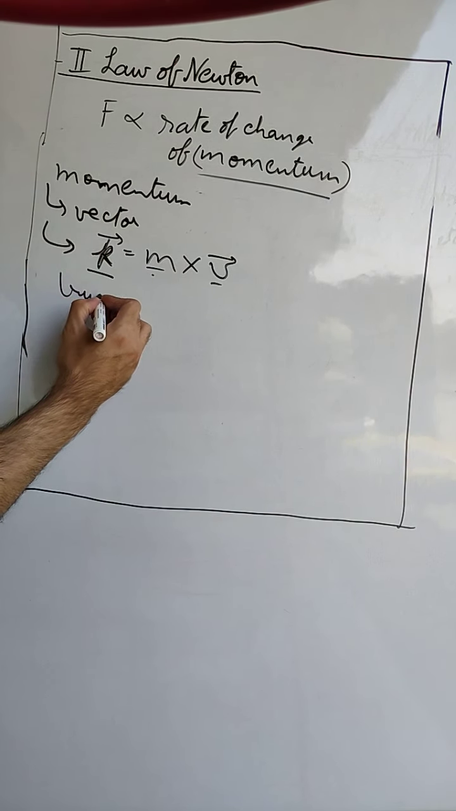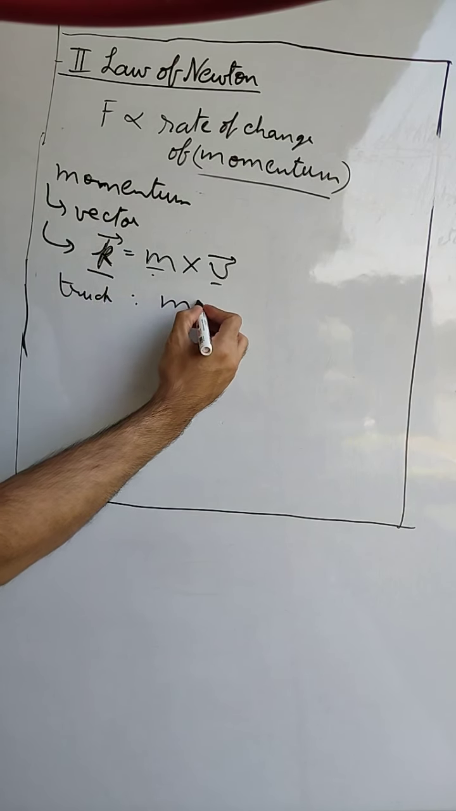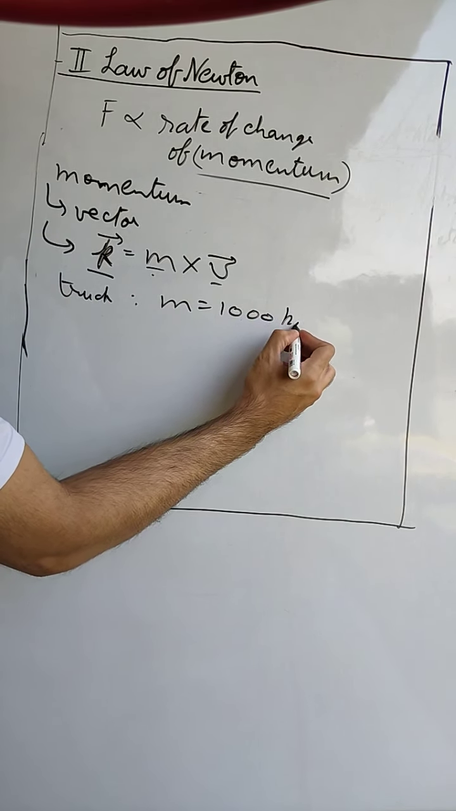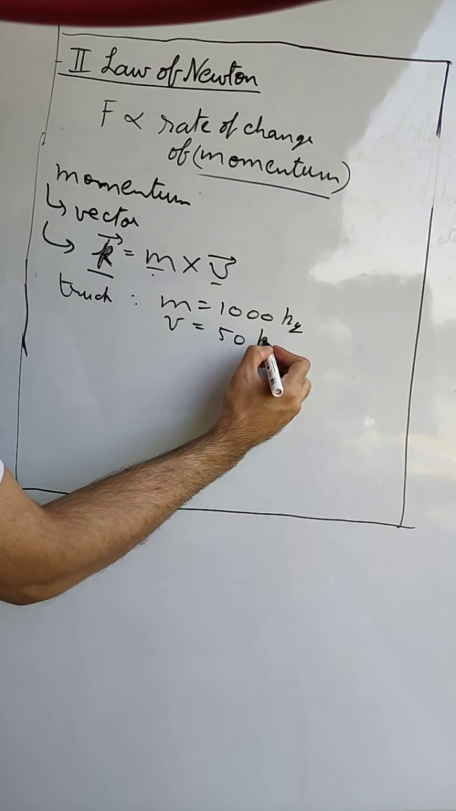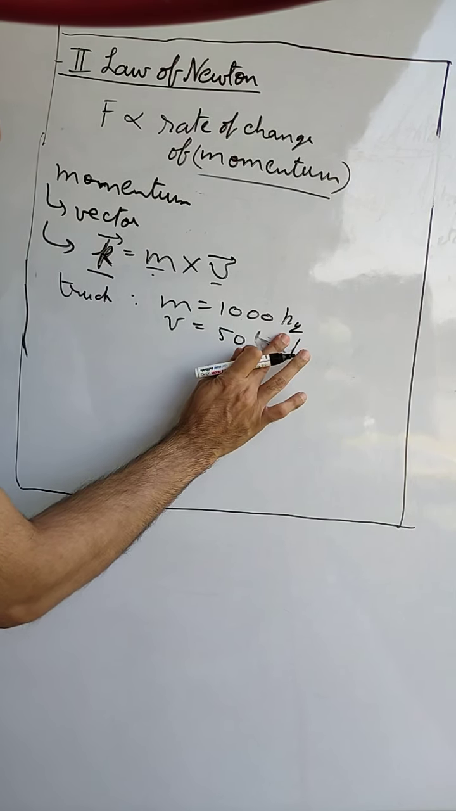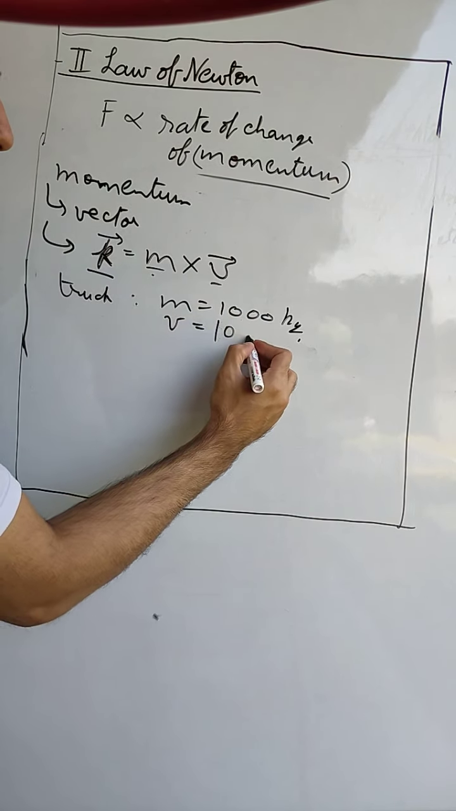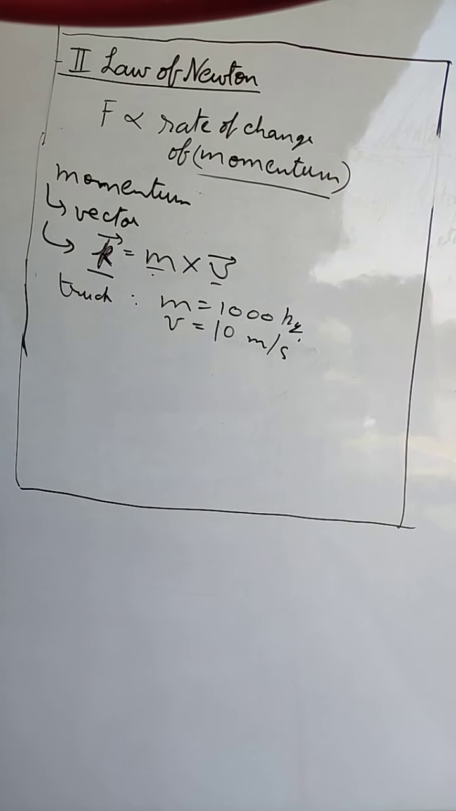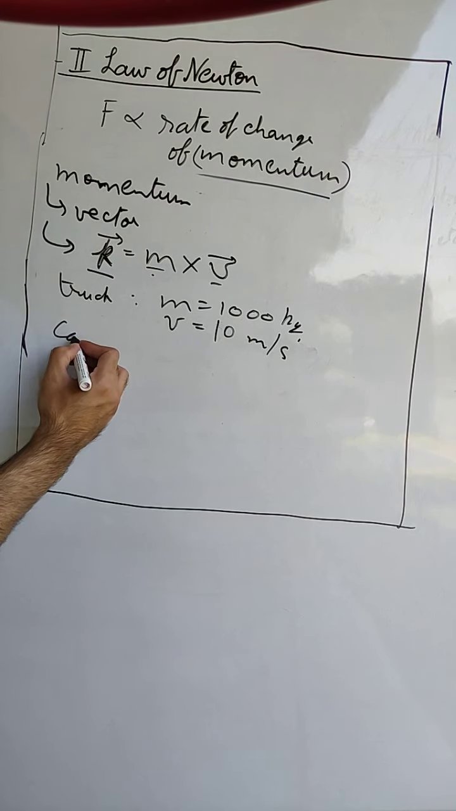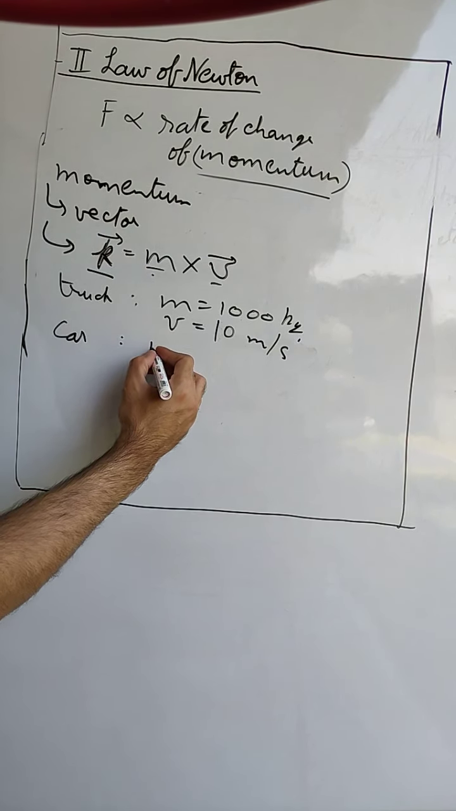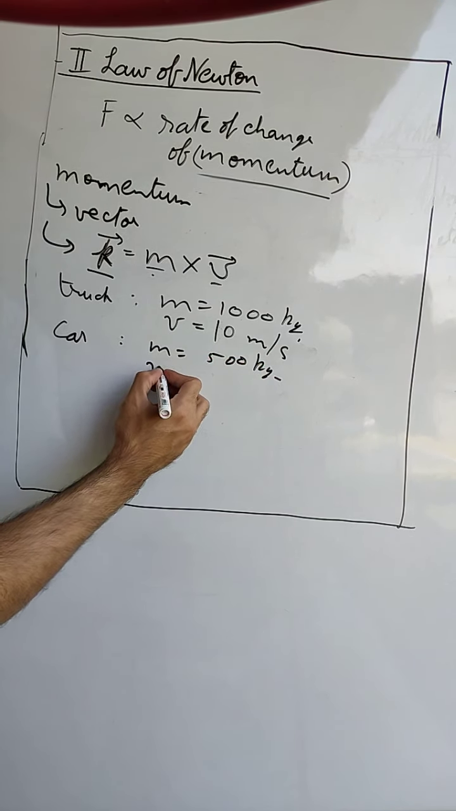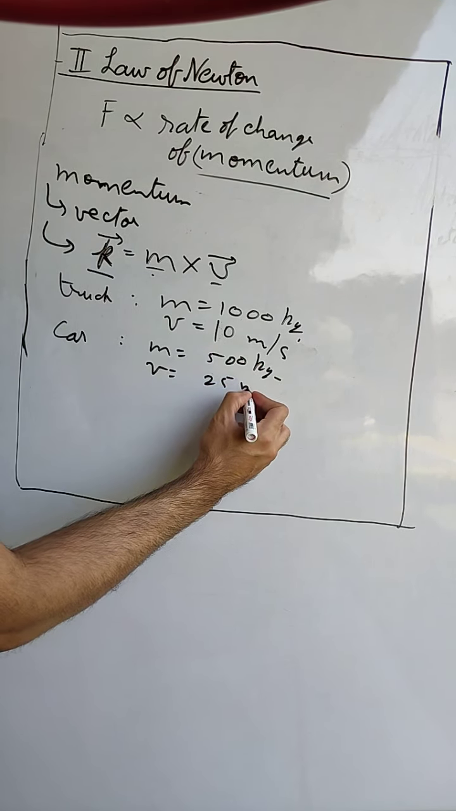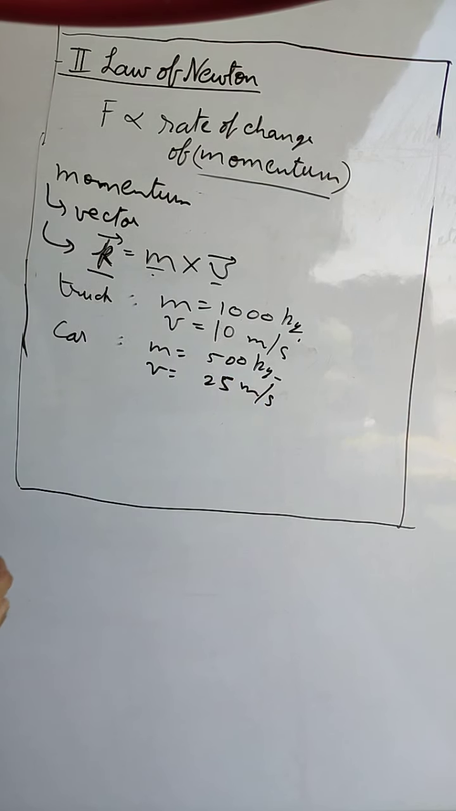Suppose there is a truck. Its mass is 1000 kg, and suppose it is moving with a velocity of 50 kilometers per hour, or moving with a velocity of 10 meter per second. We'll take the SI units. Suppose there is a car whose mass is, let us say, 500 kg, and it is moving with a velocity of 25 meter per second. Now, which one of them will have more momentum?